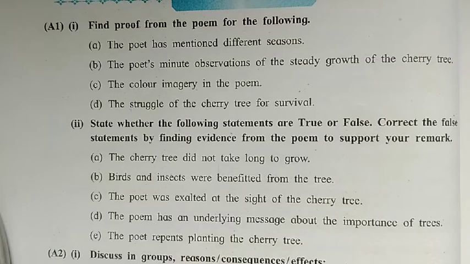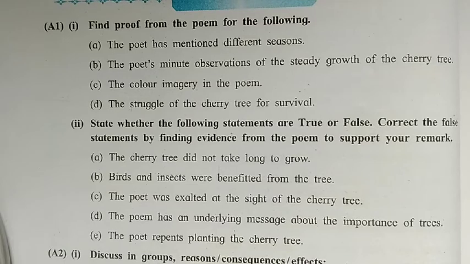All the 4 seasons are mentioned here. What are those 4 seasons? Summer season, monsoon season, spring season are mentioned, correct? Thus it can be concluded that the poet has mentioned different seasons, right? Next, number B. The poet's minute observations of the steady growth of the cherry tree.